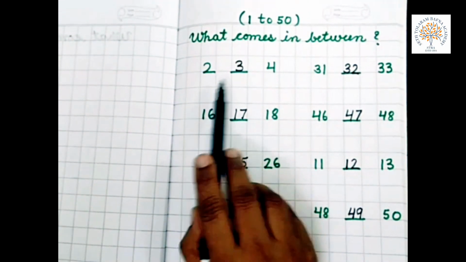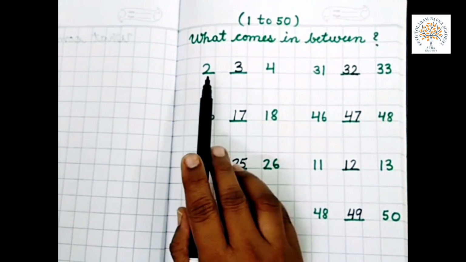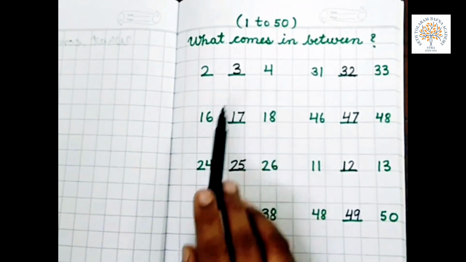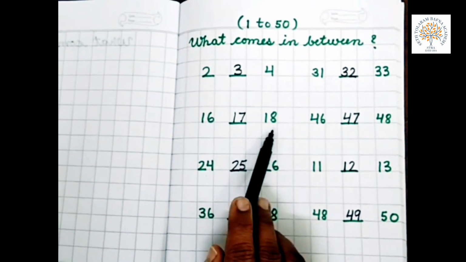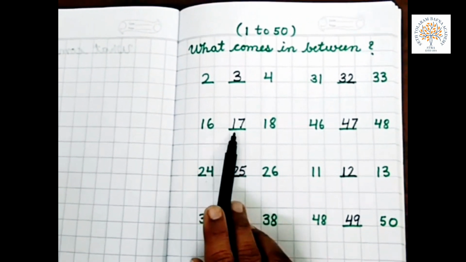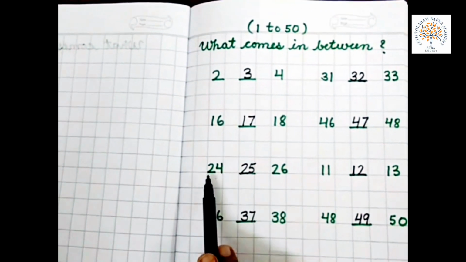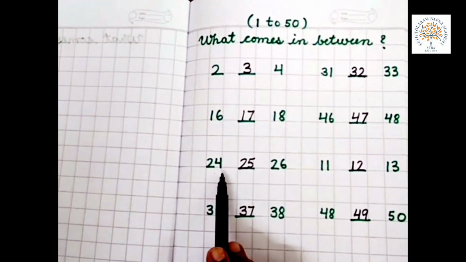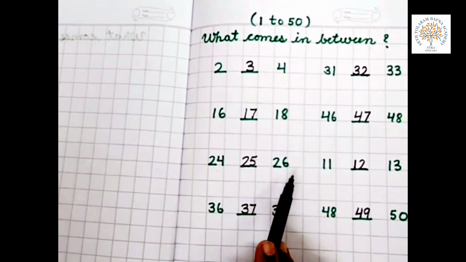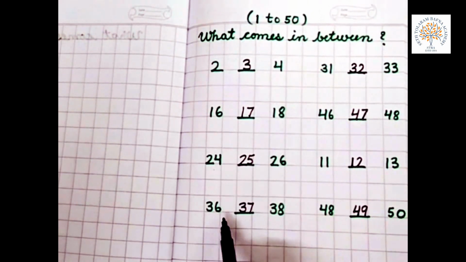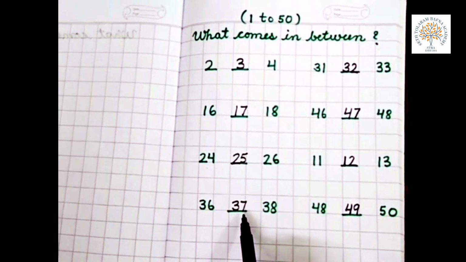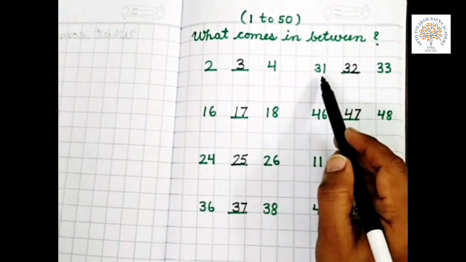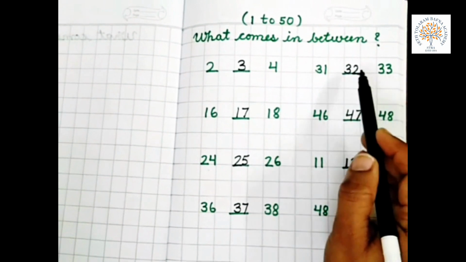Now let's revise again. What comes in between 2 and 4? 3. 2, 3, 4. What comes in between 16 and 18? 17. 16, 17, 18. What comes in between 24 and 26? 25. 24, 25, 26. What comes in between 36 and 38? 37. 36, 37, 38.